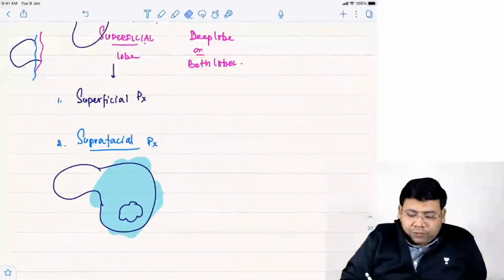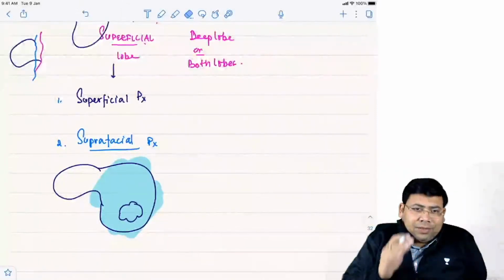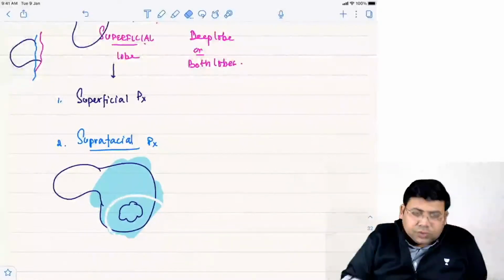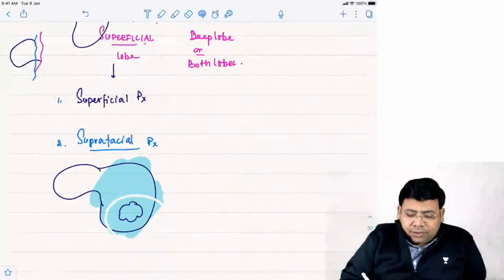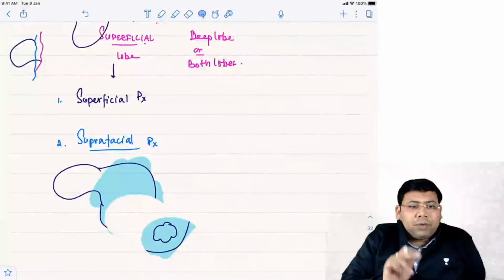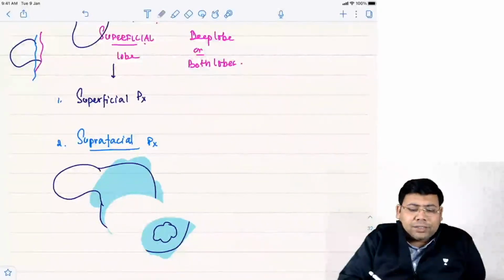So what is suprafacial? Instead of removing the entire lobe, you can just go for wide local excision of the lower pole mass, and this is what is known as suprafacial parotidectomy. Nowadays majority of the centers have shifted to this. So suprafacial or superficial, it's a wide local excision.